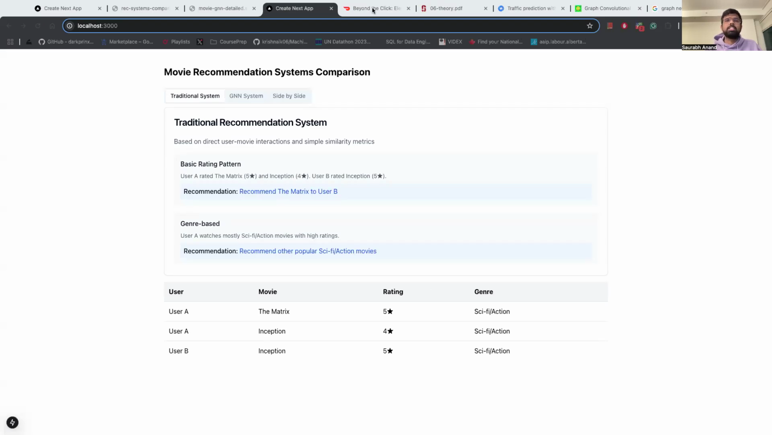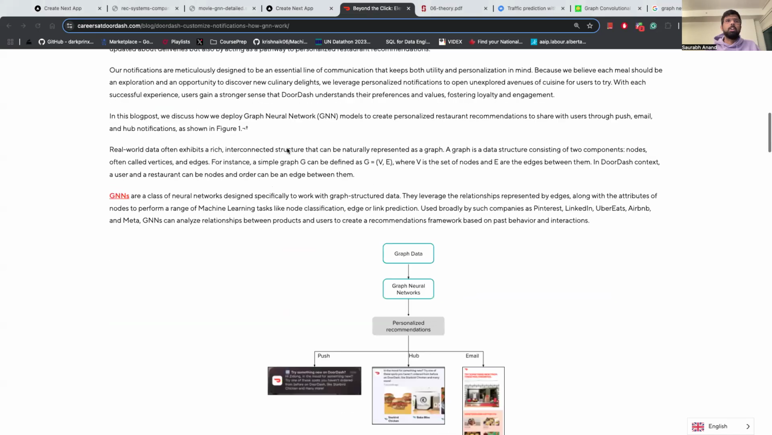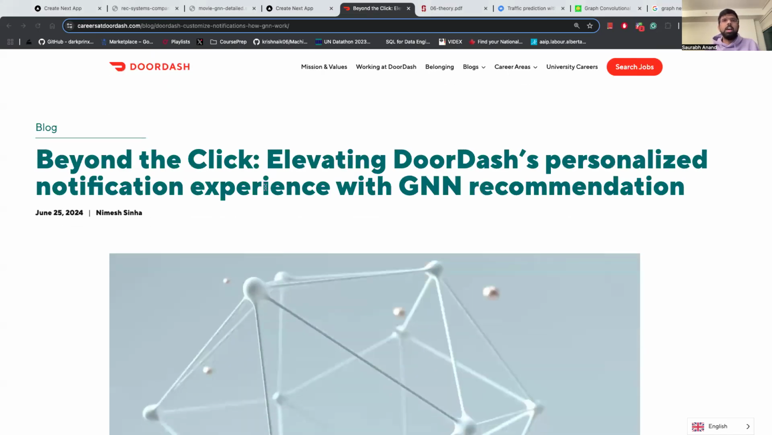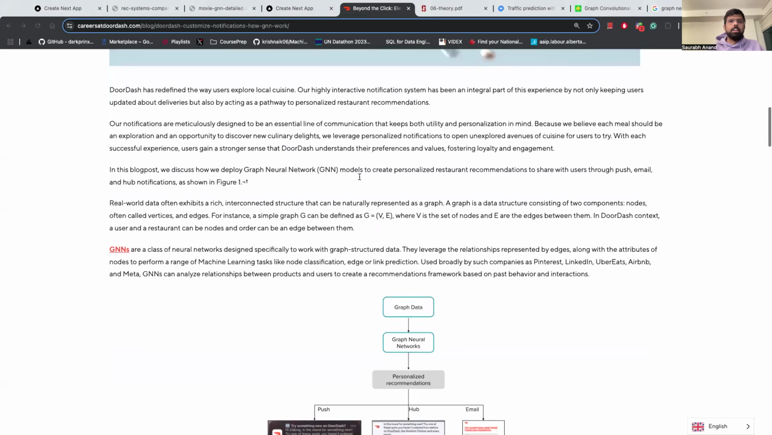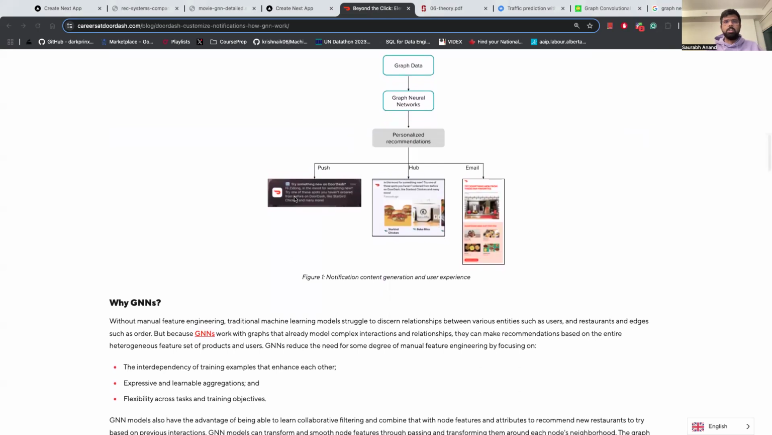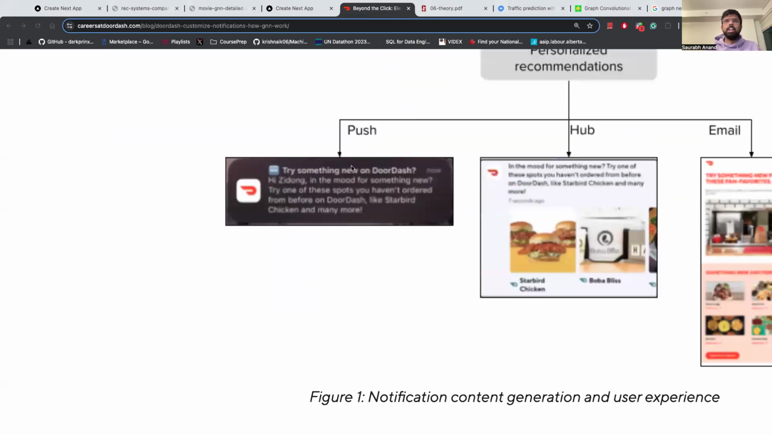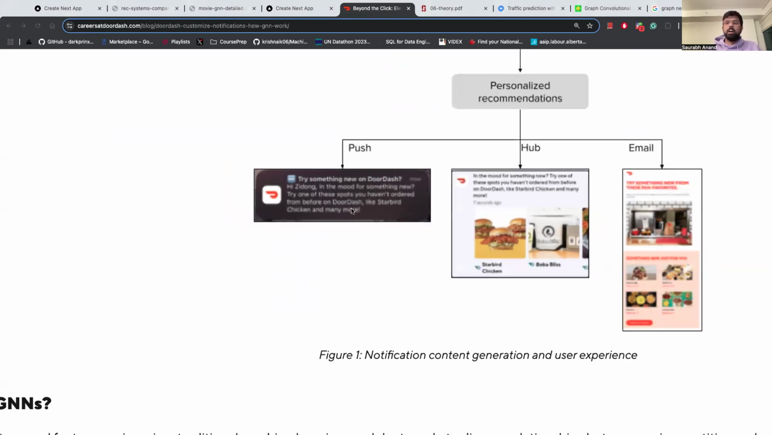As you can see on my screen, this is the blog that DoorDash had shared. As is evident, they're using graph neural networks for their recommendations, and they have provided a very nice explanation as to how this works. I was talking about the notifications that you get. Here it says, try something new on DoorDash. Hi, Zidong, in the mood for something new? Try one of these spots you haven't heard of, like Starbucks chicken and many more. So we'll try to understand how this works.